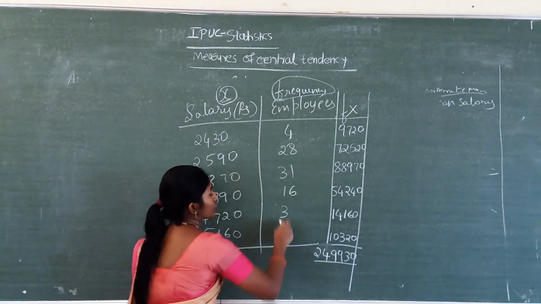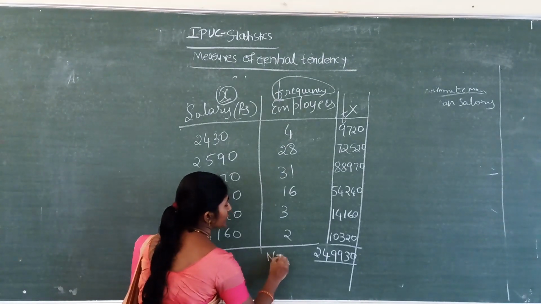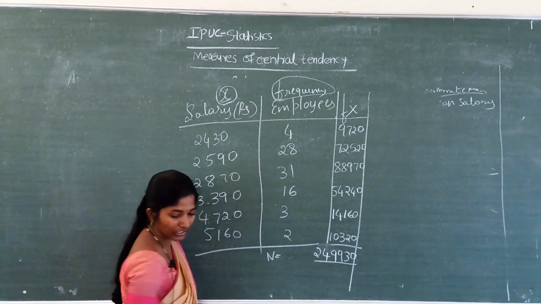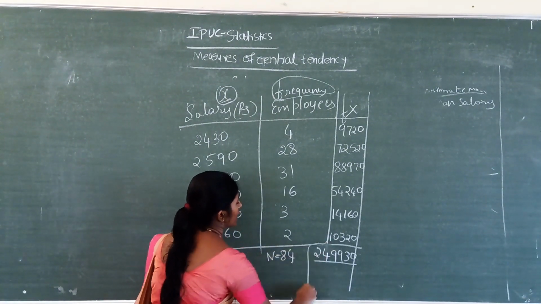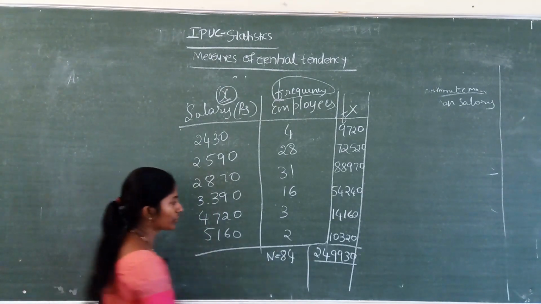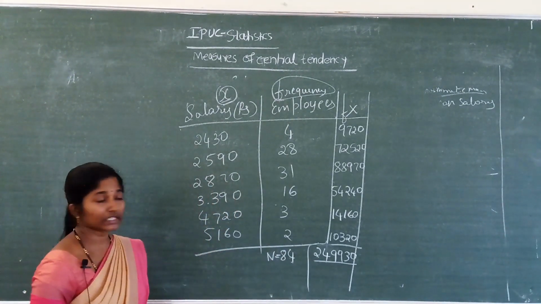We need the total frequency. This is the total value of f, which means n. Total n value is 84. We got sigma fx and also the n value.